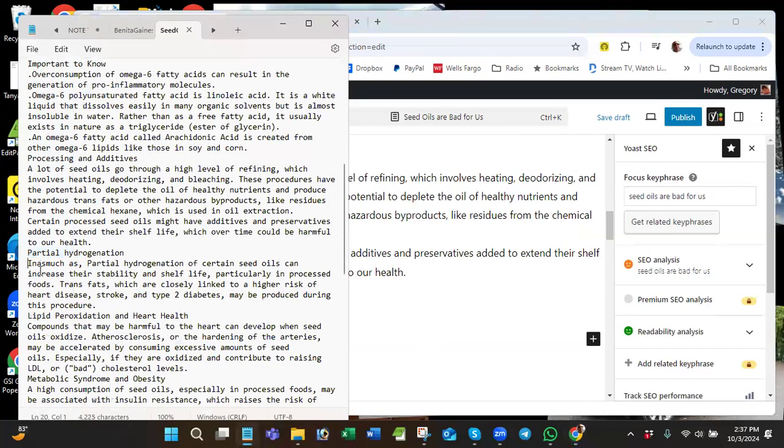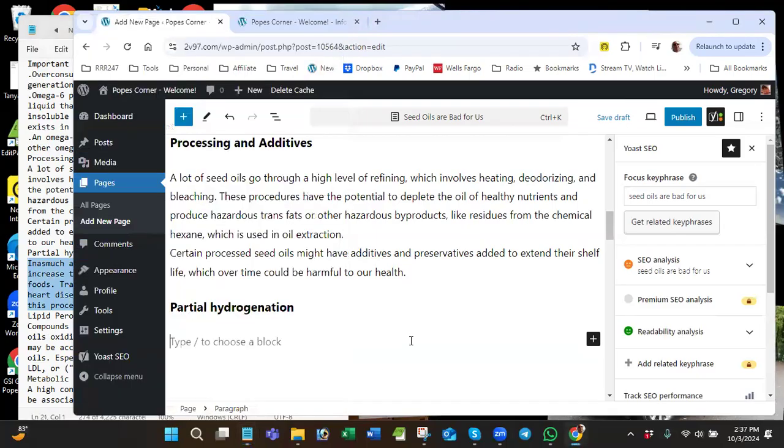So that's a transition right there, in as much as partial hydrogenation. Hydrogenation. Hydrogenate. How do you ever say that word? Hydrogenation of certain seed oils can increase their stability and shelf life, particularly in processed foods. Okay, so that's partial hydrogenation. Anyway, you can read it later if you want. So Control C. I'll show you the material. I'll paste the link to that if you want. Right, so here we go.